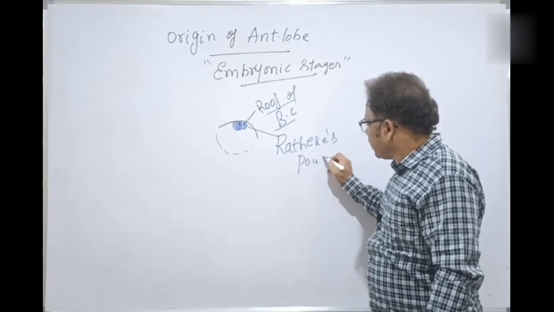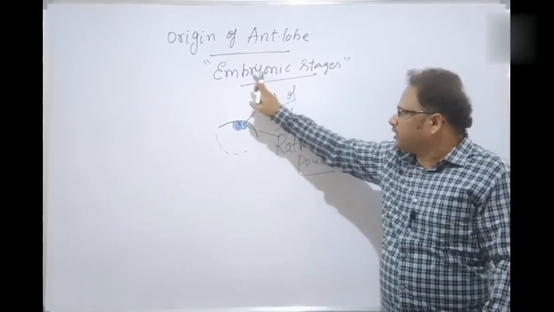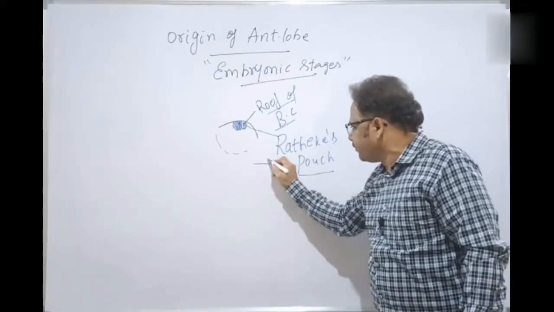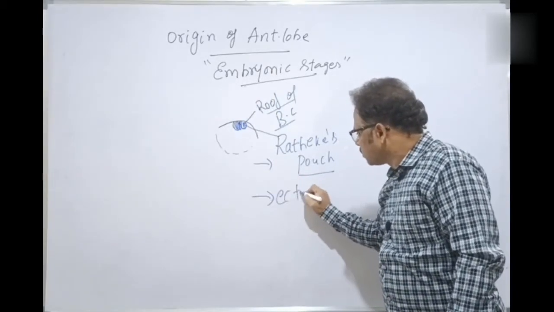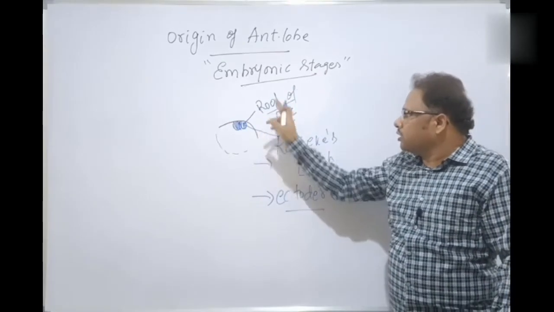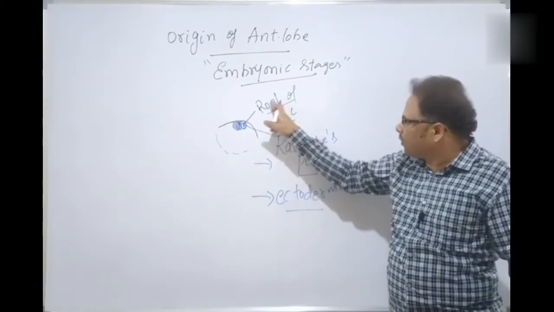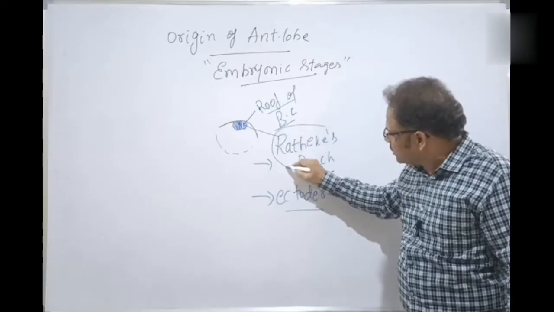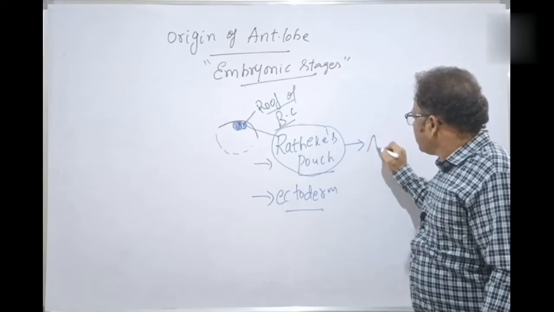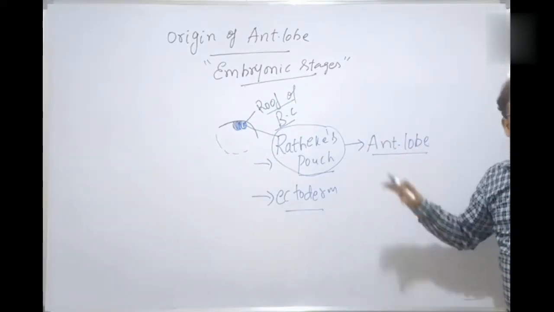What is Rathke's pouch? From the roof of the buccal cavity during the embryonic stages, there is an outgrowth which is derived from ectoderm. That is called Rathke's pouch. This Rathke's pouch develops into which one? The anterior lobe of the pituitary gland. Rathke's pouch later on develops into the anterior lobe of the pituitary gland.